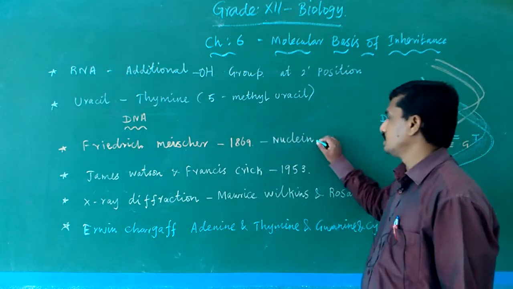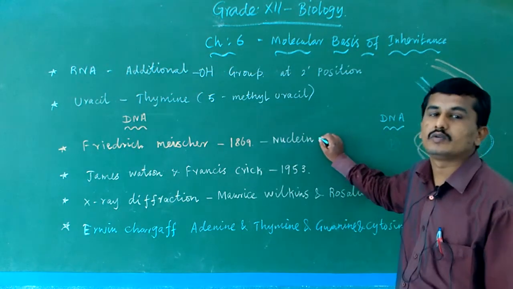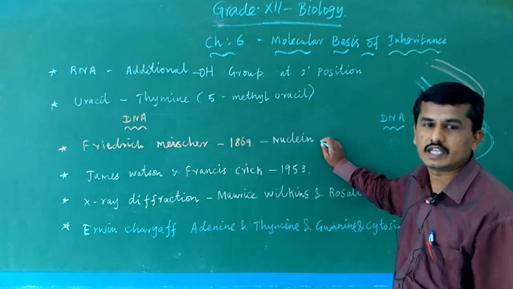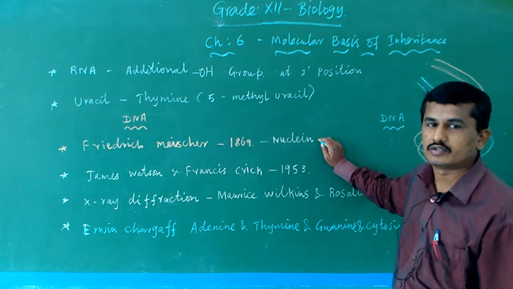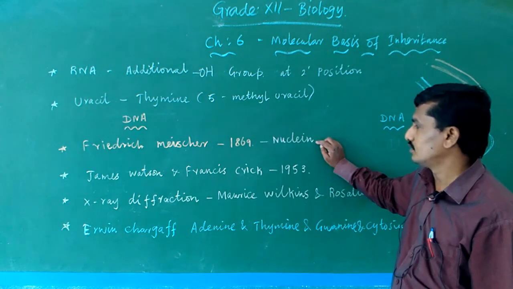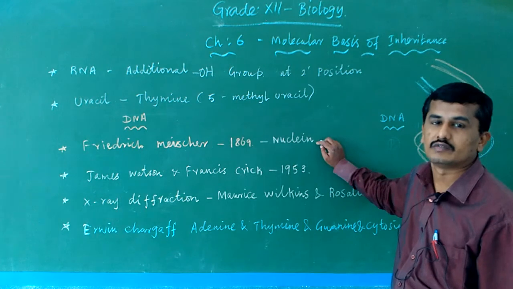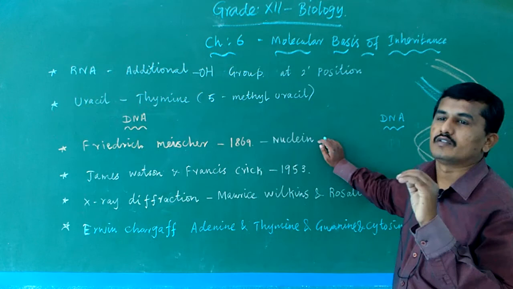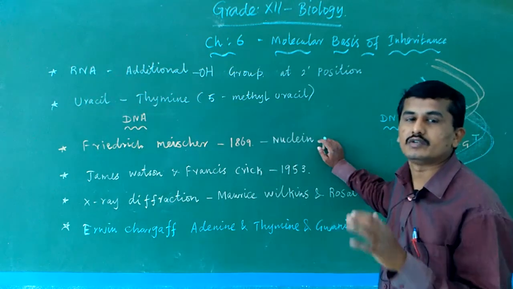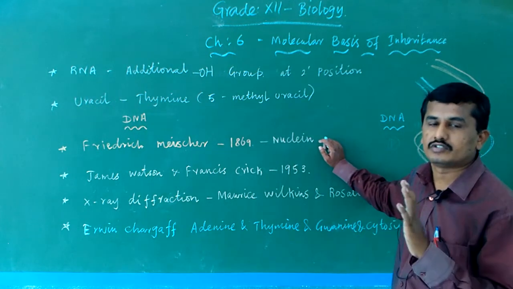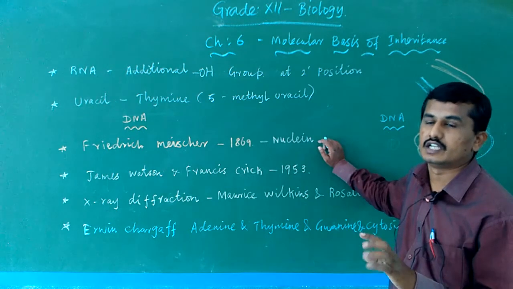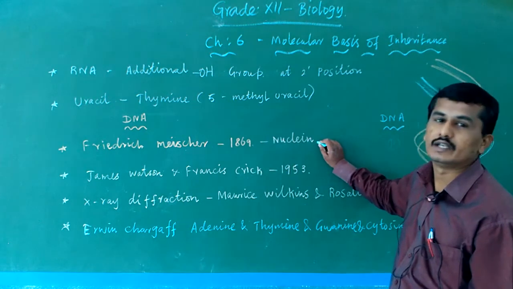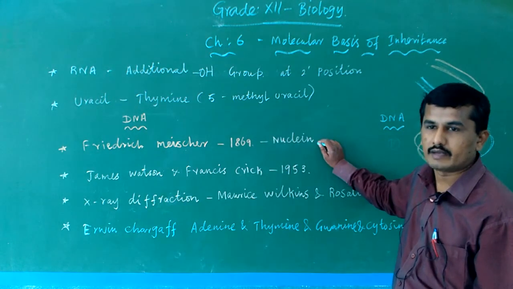He named it nuclein. Actually, DNA was proved and isolated only after 1953, but in 1869 itself, Miescher, with some experiments, identified the acidic substance in the nucleus. That acidic substance is nothing but the genetic material, and he gave it the name nuclein.